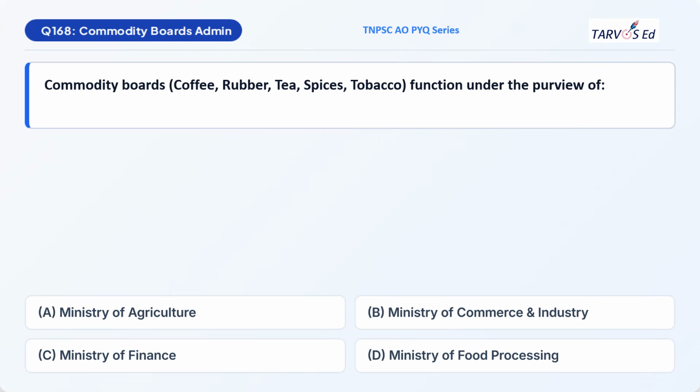Question 168. Commodity boards such as coffee board, rubber board, tea board, spice board, tobacco board function under the purview of which ministry? Option A, Ministry of Agriculture. Option B, Ministry of Commerce and Industry. Option C, Ministry of Finance. Option D, Ministry of Food Processing. The correct option would be option B.